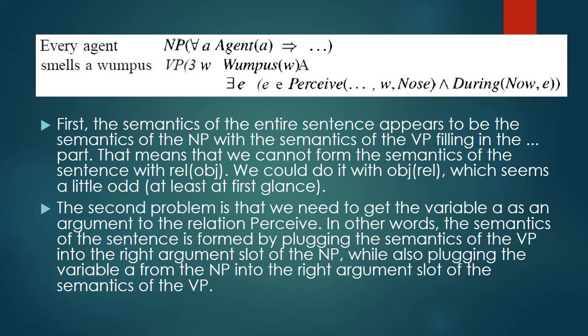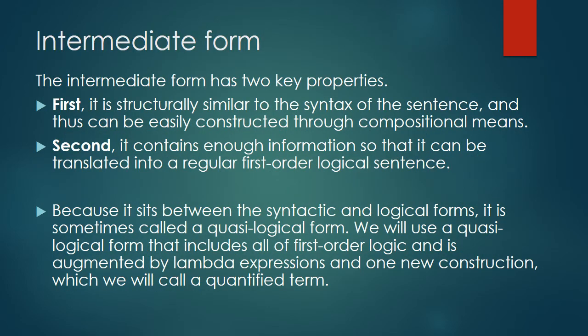It looks as if we need two functional compositions, which seems rather confusing. The complexity stems from the fact that the semantic structure is very different from the syntactic structure. To avoid this confusion, many modern grammars take a different tack. You define an intermediate form to mediate between syntax and semantics.